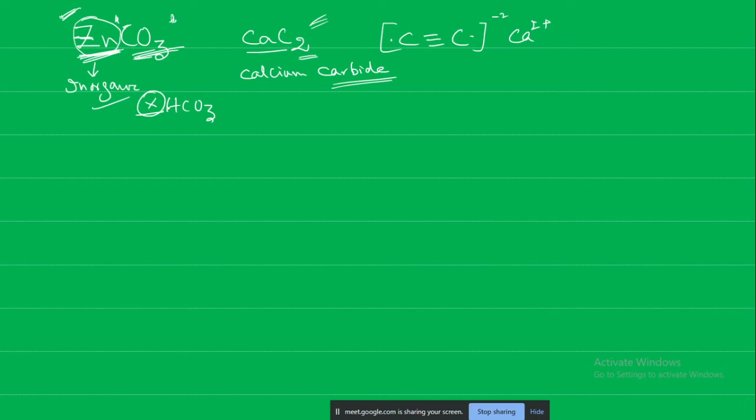These are all inorganic. Carbonates, carbides and bicarbonates are exceptions. There are some general rules and there are some exceptions.